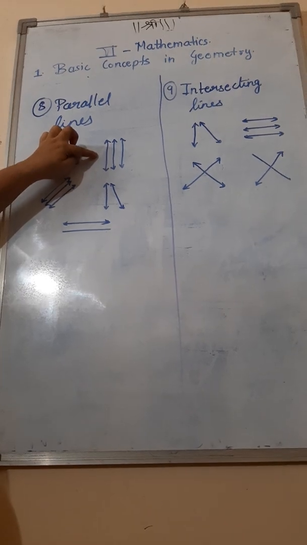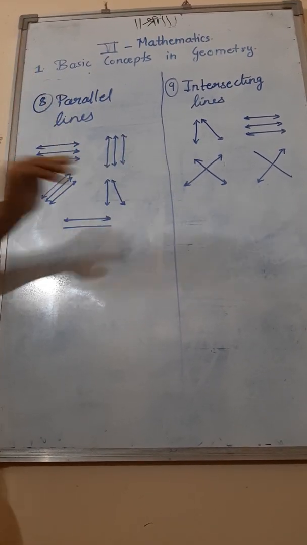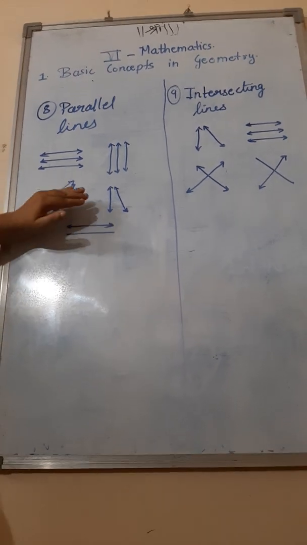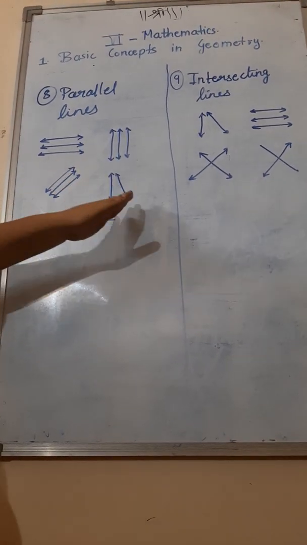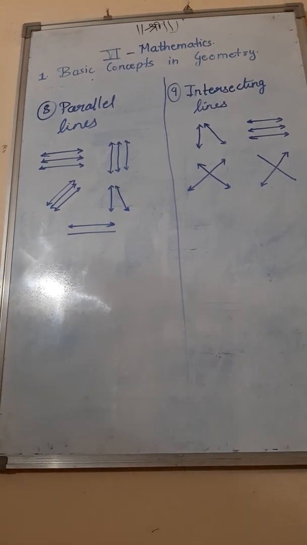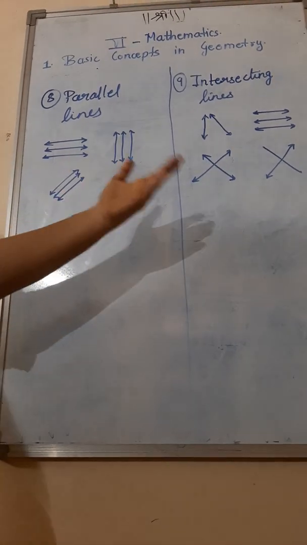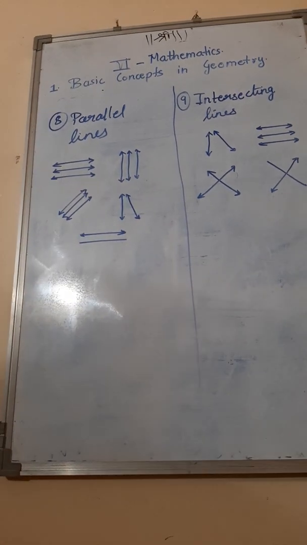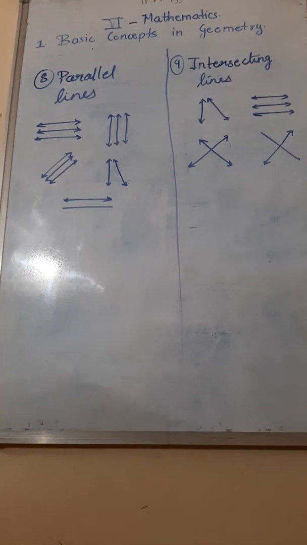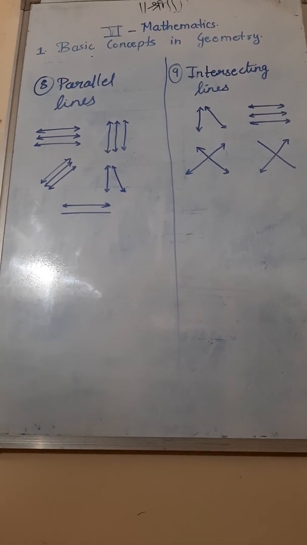Here you can see some lines which are going in upward and downward direction. Here you can see some slanting lines. Here you can see one is straight, one is a little bit slanting, and the last diagram. Observe the figure properly. First we will talk about only parallel lines. Now did you see different pairs of lines? From this, which are parallel lines?